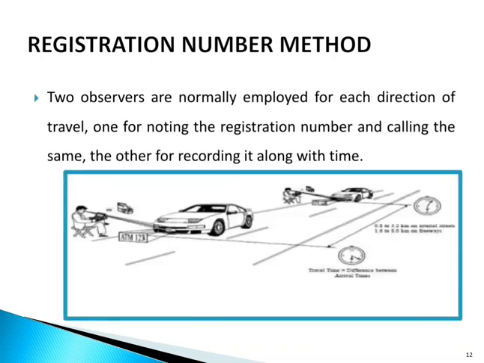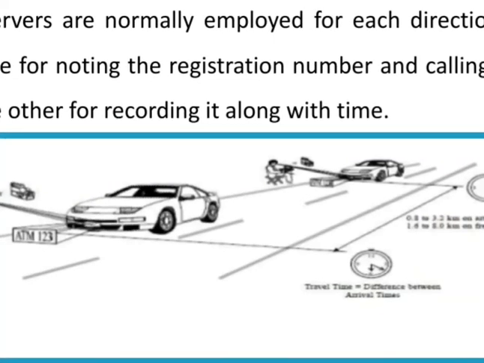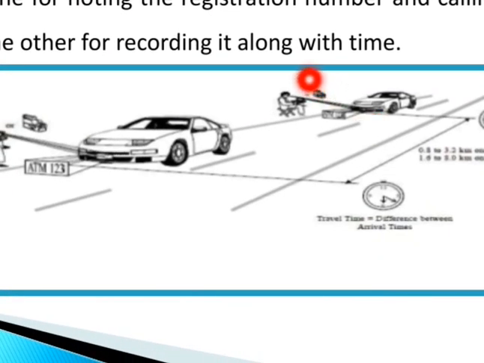So, two observers are normally employed for each direction of travel, one for noting the registration number and calling the same, the other for recording it along with time. You can see it in the image here, two observers are there. As soon as the car enters, the first observer records its number plate and time, and then the second observer will also note the time and number plate